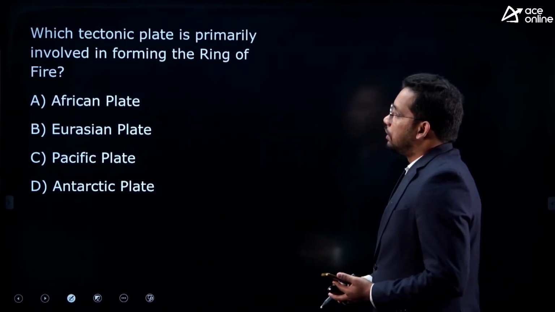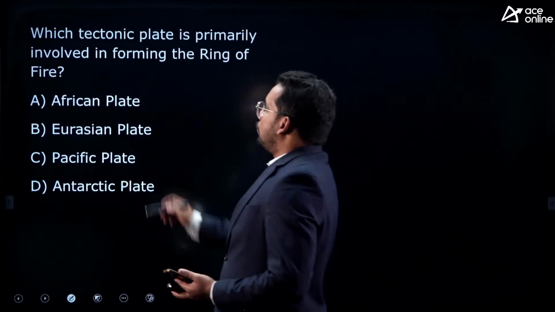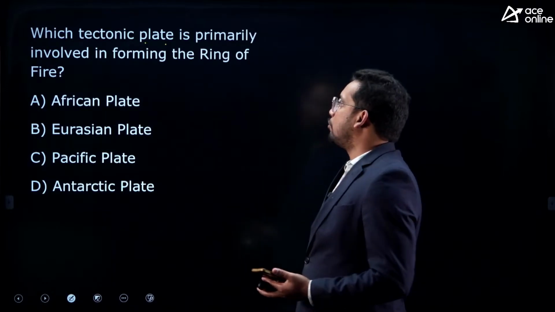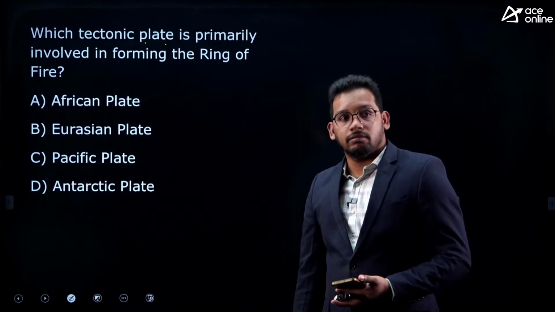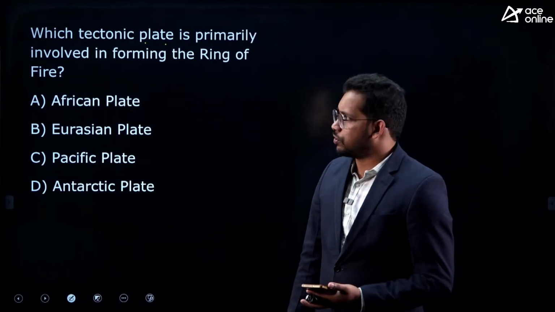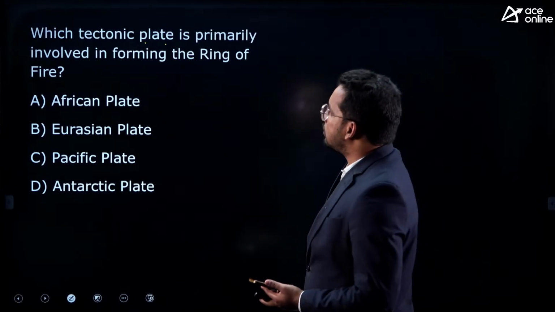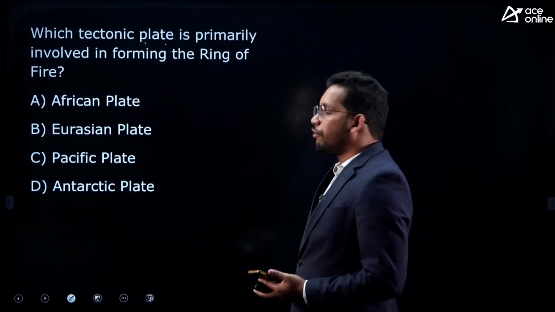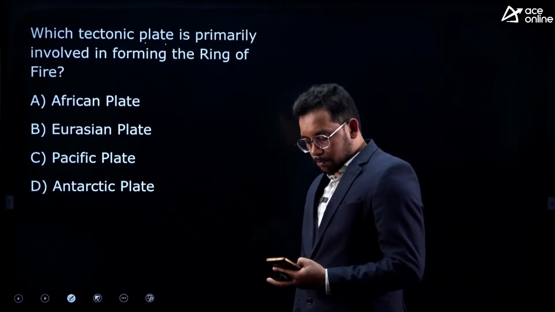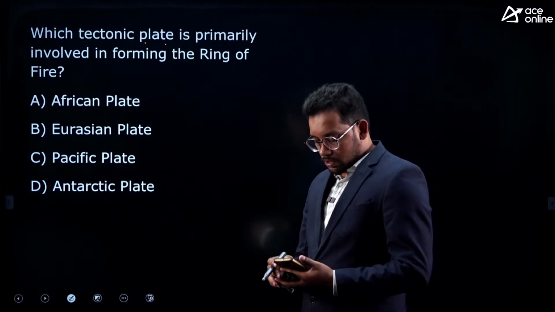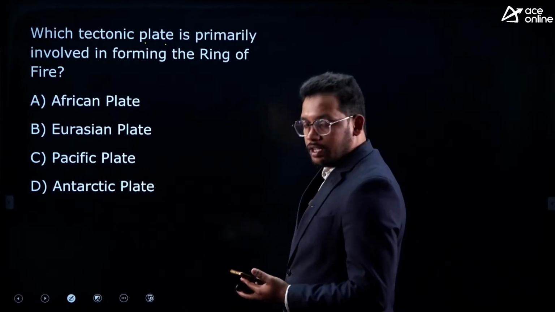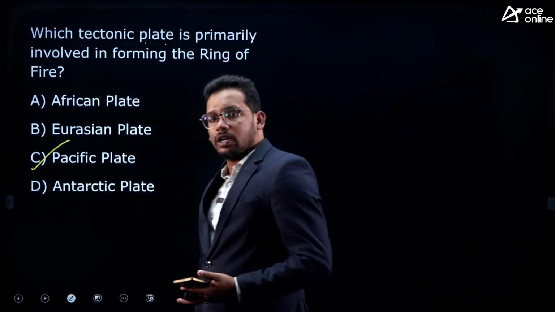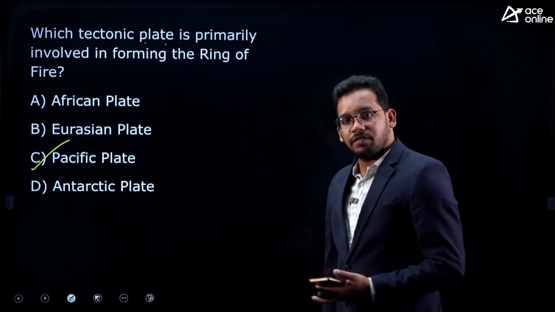Good. Next one. Which tectonic plate is primarily involved in the forming of the ring of fire? Very direct question, popular question also. Circum-Pacific belt is also called that, right? So I have already given you the clue. Yes, the answer is Pacific belt. It is called the Circum-Pacific belt or Pacific ring of fire.